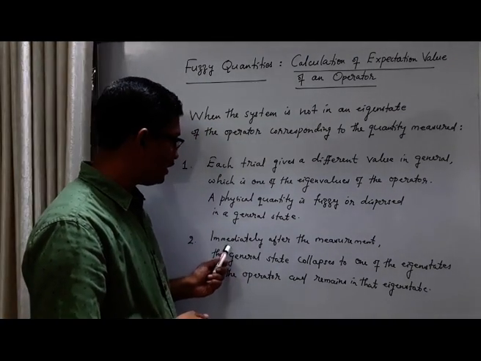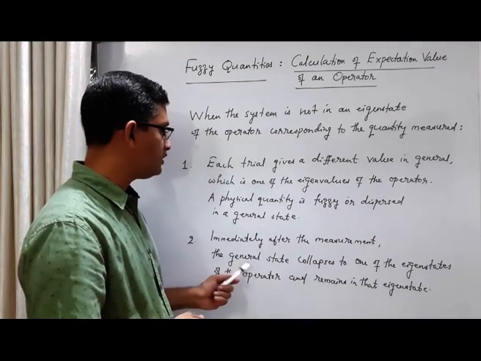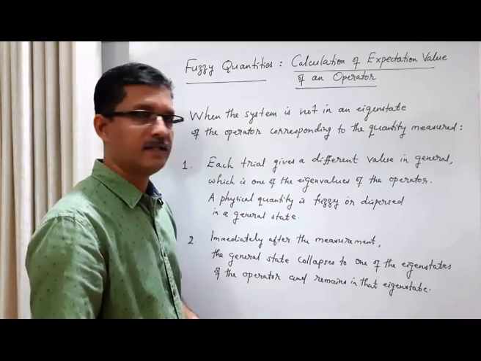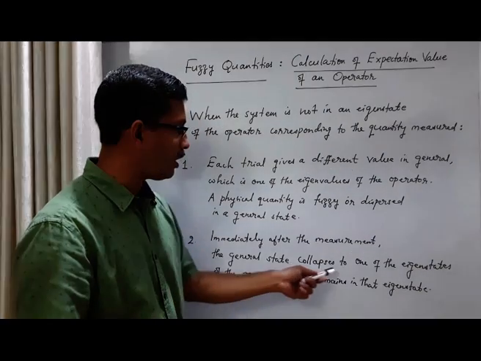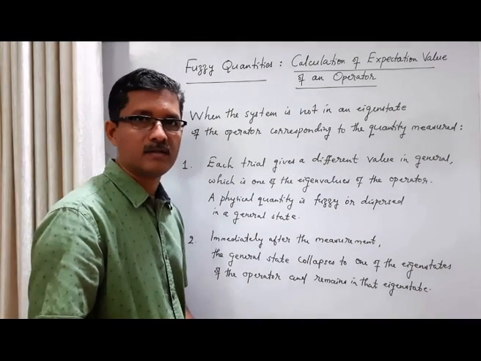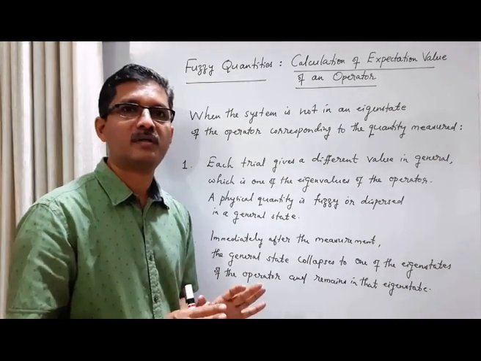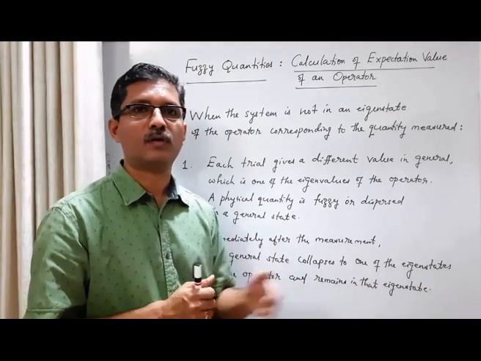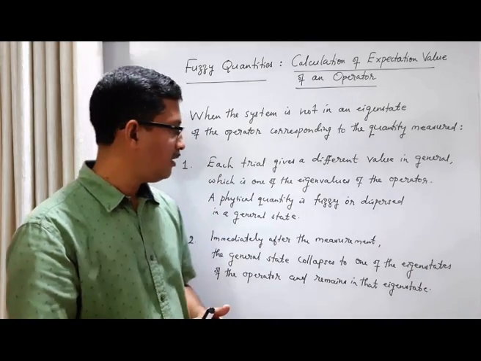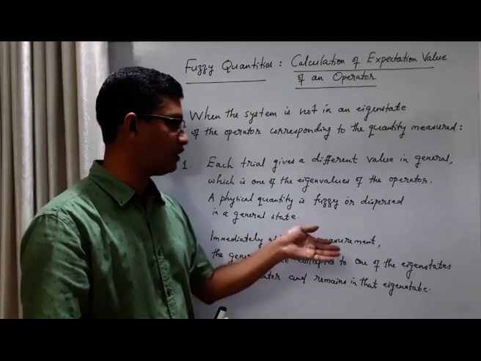And the second feature is that the general state collapses to one of the eigenstates of the operator and remains in that eigenstate. I should say not immediately after the measurement.